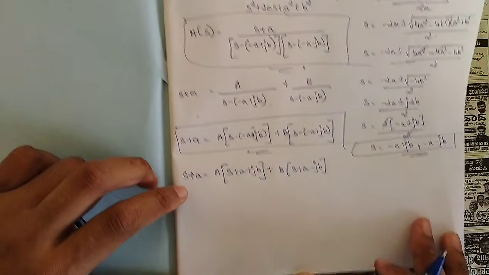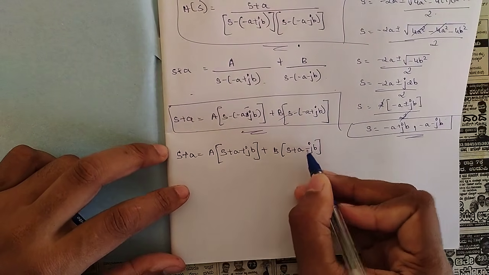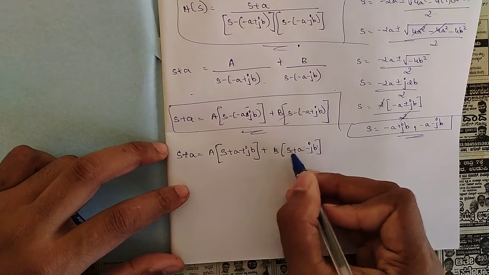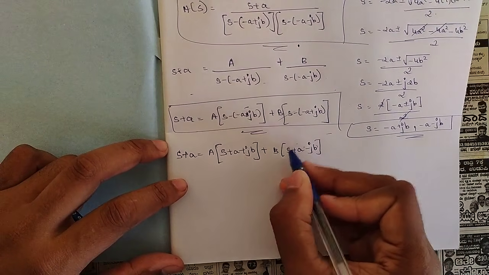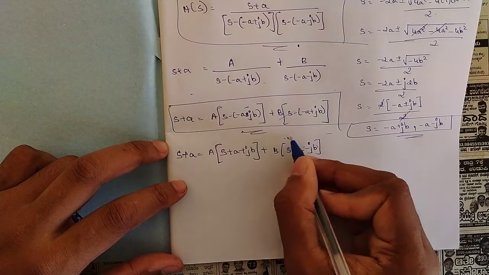Now for this, let us find the values of A and B one by one. First we should find the value of A. For that we should be writing the reciprocal signs here, in order to make this whole term equal to 0. Here we have plus a, so minus a minus jb, so plus jb.